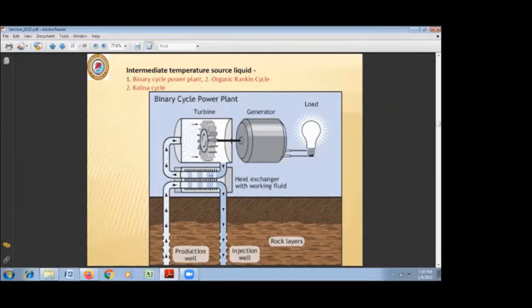In this case, no doubt, there is less efficiency of power generation, but there is a benefit that particularly in interior areas where temperatures are less, we can still generate the power from this binary cycle power plant using a heat exchanger, and the hot water again can be utilized for different direct heat uses.